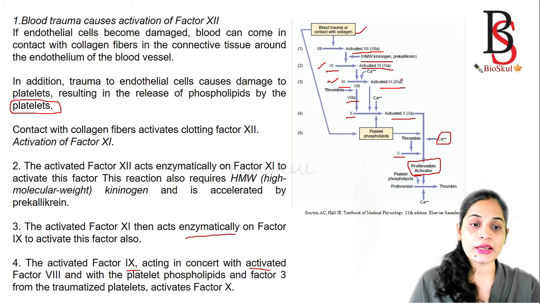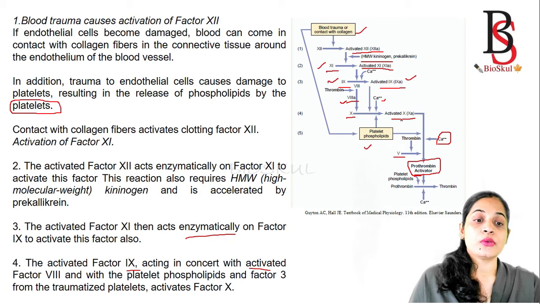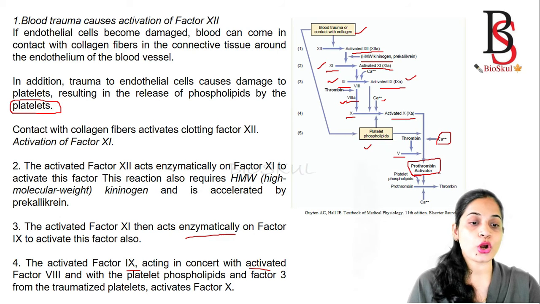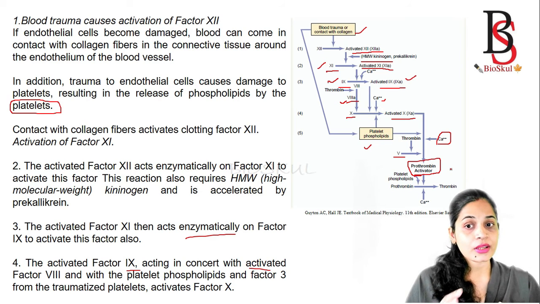Once factor 9 is activated, activated factor 9 along with the activated factor 8 and the phospholipids released by platelets, in the presence of calcium, activate factor 10. Then once factor 10 is activated, it combines with factor 5 in the presence of calcium to activate the prothrombinase or prothrombin activator. Here the intrinsic pathway of blood coagulation ends.